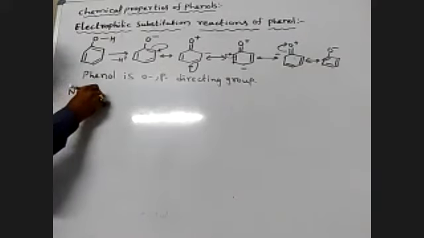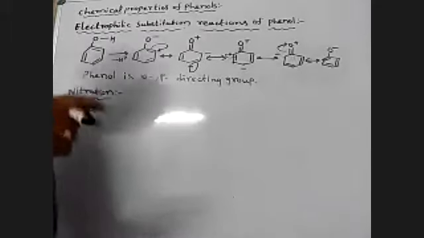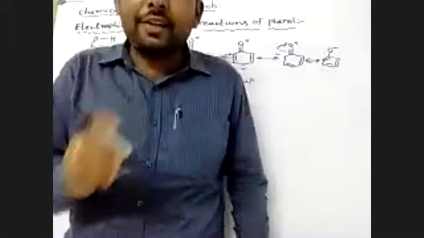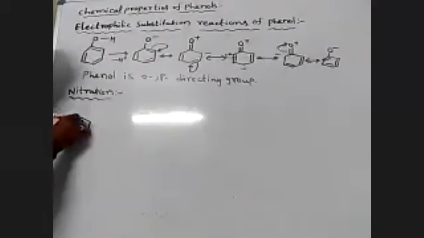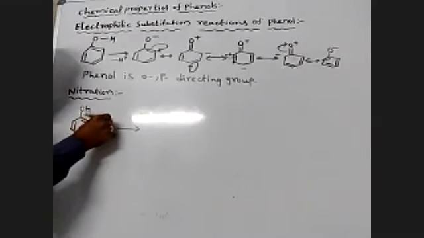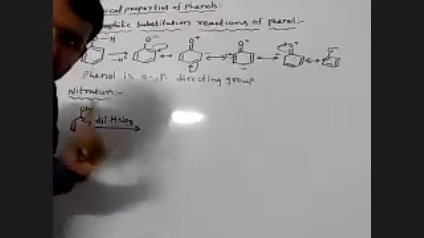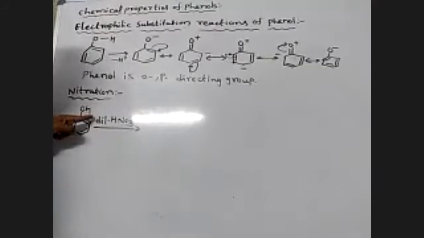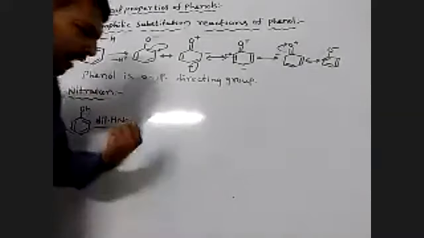Nitration. What is nitration? Phenol reacts with dilute HNO3. Simply phenol, please observe. This is phenol. Phenol reacts with dilute HNO3. The incoming electrophile is NO2 plus. This NO2 plus attacks at the ortho position and para position to form para-nitrophenol and ortho-nitrophenol.